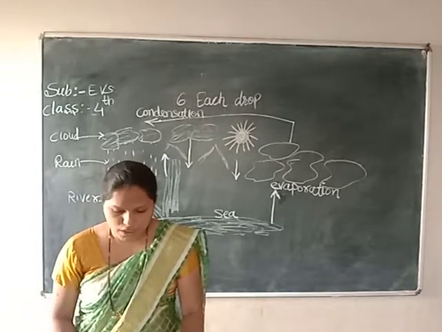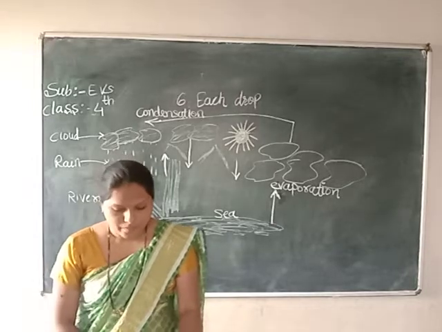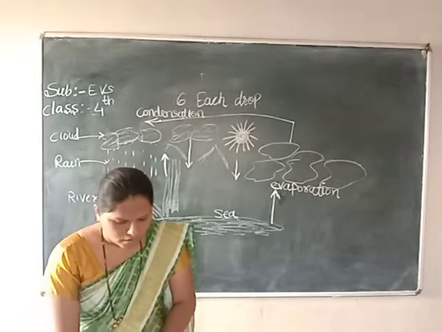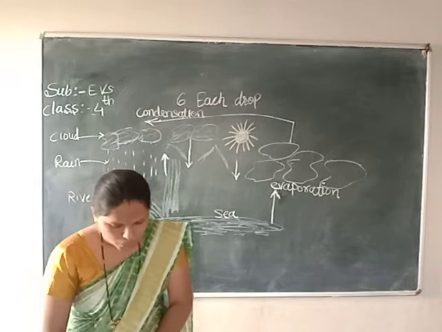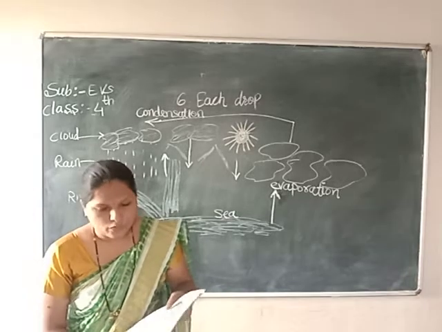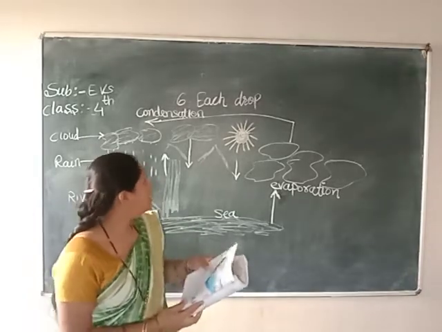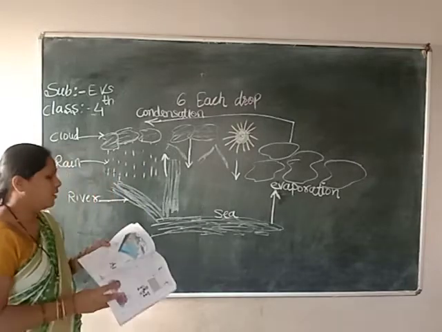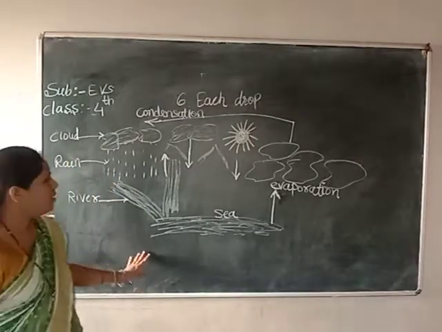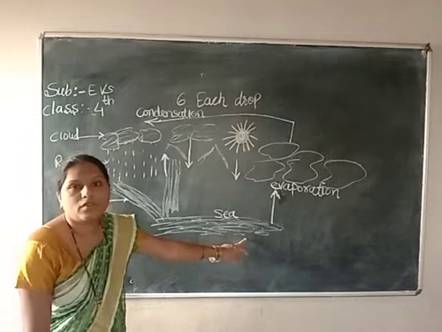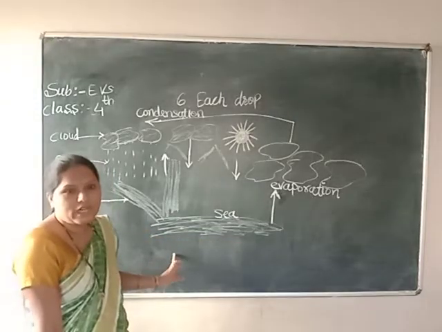Are you understood, children, up to this point? Yes. Now here the evaporation process is shown on page 41, and I am also trying to draw this type of diagram. See in the diagram, children. First one, what is this? Are you seeing this diagram, children?